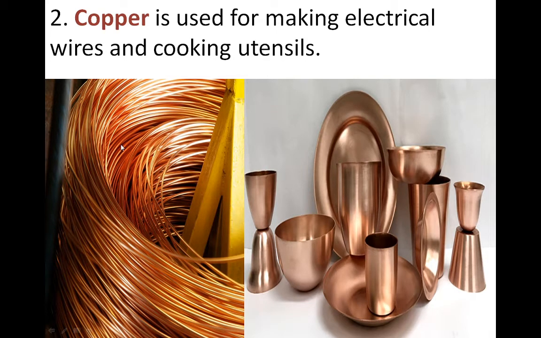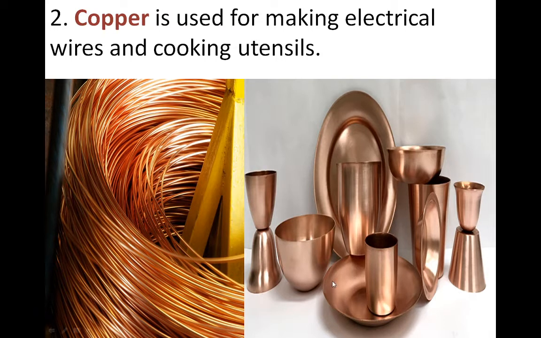So why do we use copper wires or metal wires in electrical connections? Because metals have a property that they are good conductors of electricity, which means they have conductivity. Conductivity means they can pass electricity through them, and because of that we use these wires in our electrical connections. For example, copper and aluminium can be used for electrical connections.